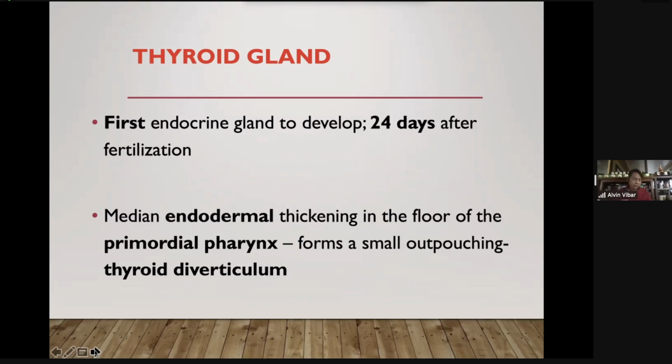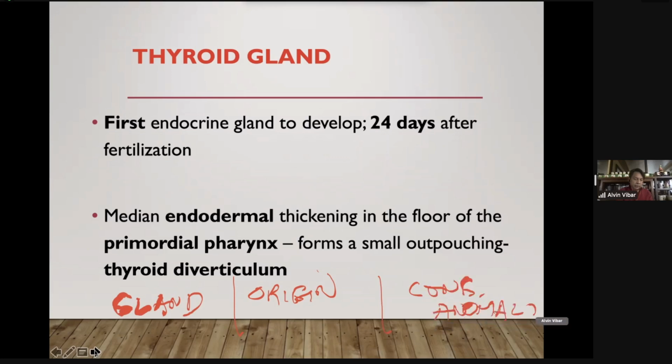Before I proceed, I want you to make a tabulation for you to easily remember this topic. First write the endocrine gland, then take note of the origin: embryonic structure, germ layer of origin, and the last column, congenital anomaly to remember.